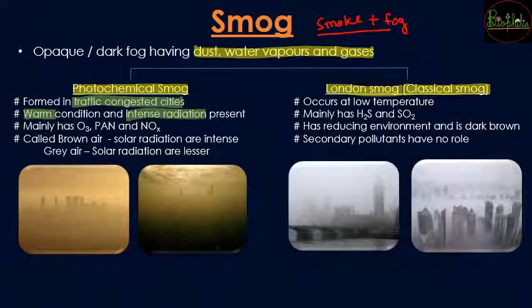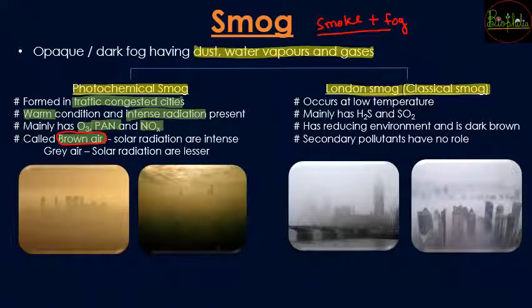With this, there is going to be involvement of ozone, PAN, that is peroxyacetyl nitrate, and nitrogen oxides. Now when all these gases get attached to the smoke released by the congested city's automobiles, they are going to be found as brown air. Because of this brown air, it is identified as photochemical smog.